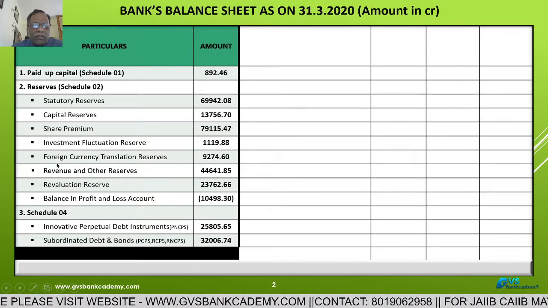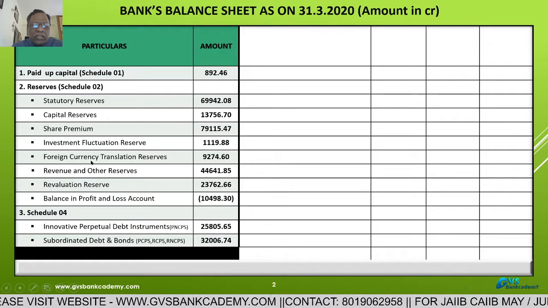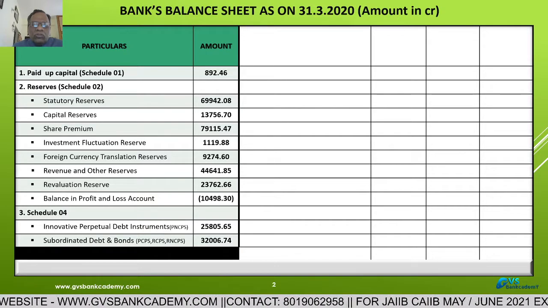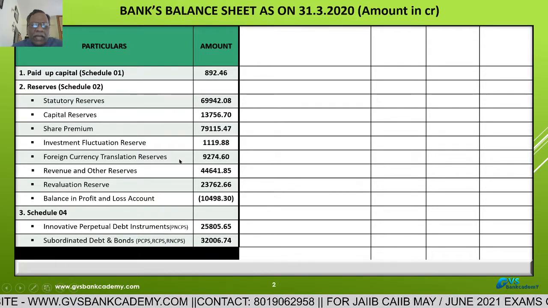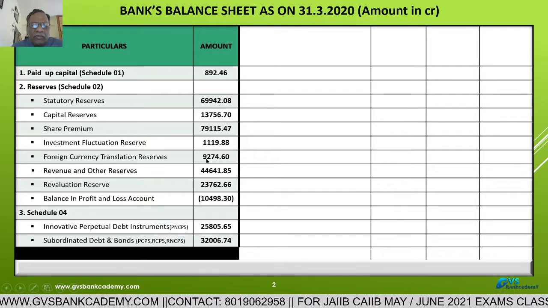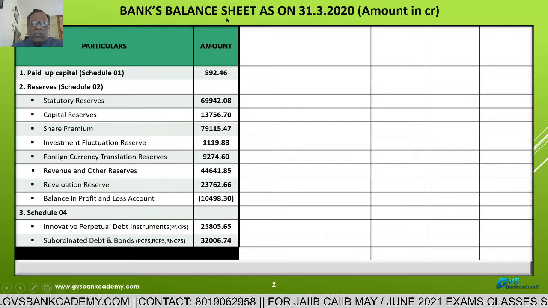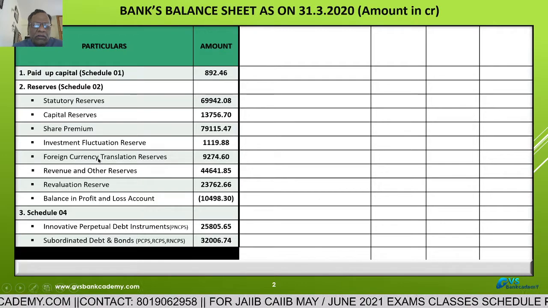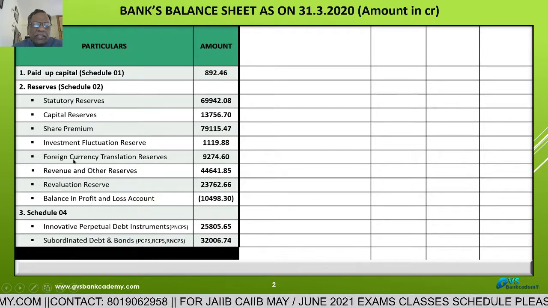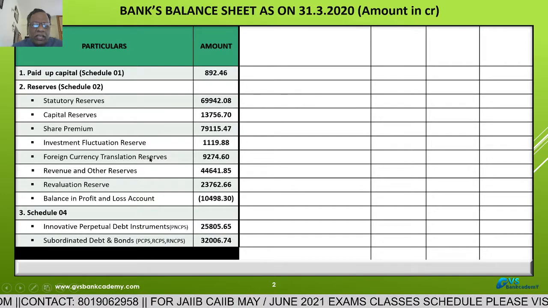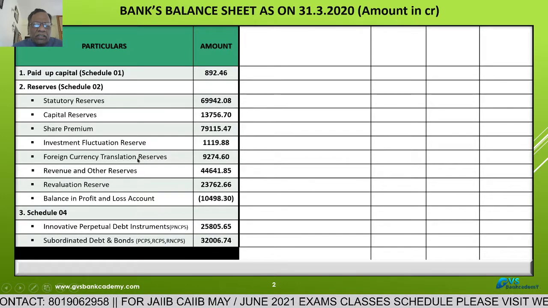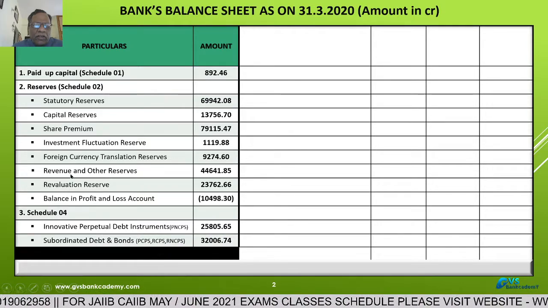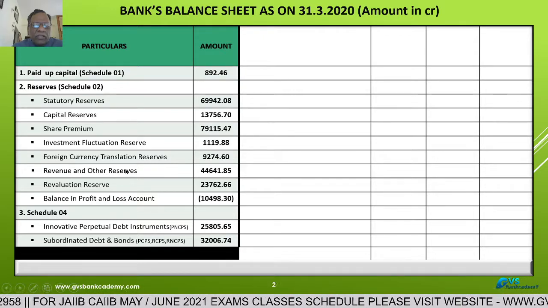Foreign currency translation reserves are 9,274.60 crores. What is meant by foreign currency translation reserve? If a bank is having branches abroad, in other countries, on 31st March 2020, for consolidation purpose, the bank's abroad branches business has to be converted to the parent bank. And on the next day, again they have to transfer back to respective countries. At the time of this translation, any foreign exchange currency fluctuation profit comes under foreign currency translation reserve.